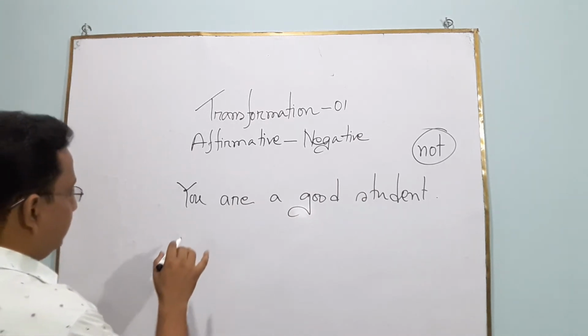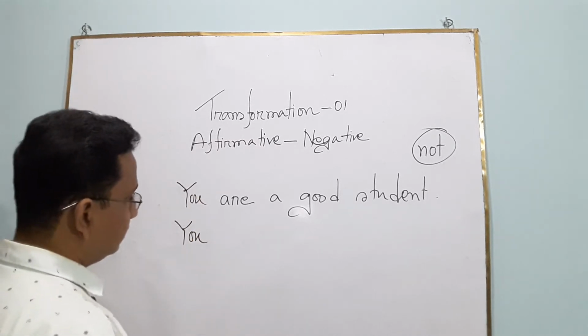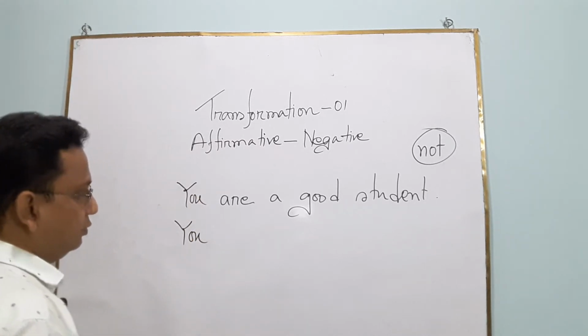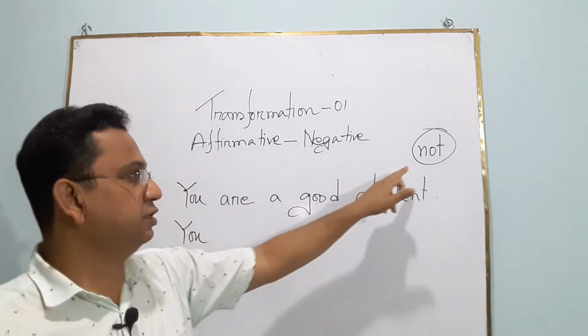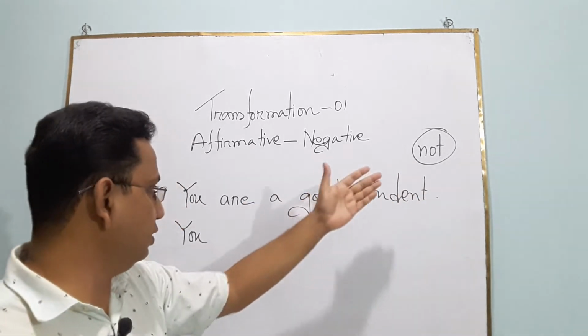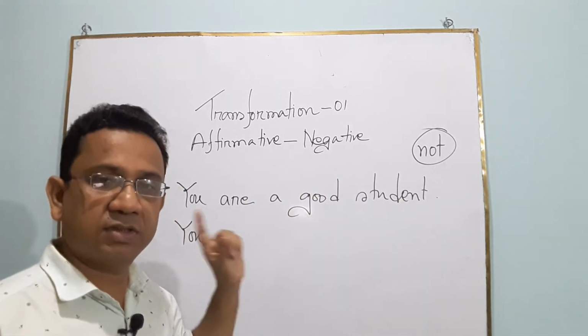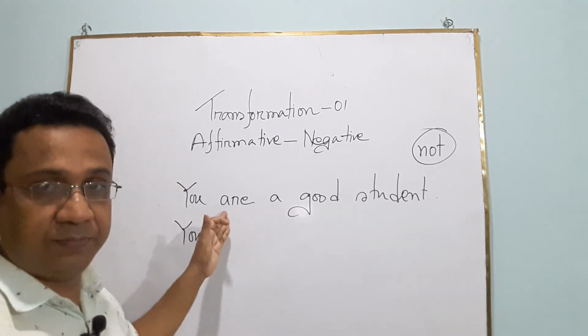Okay? At first, I am writing the subject, and then we will need an auxiliary verb. Without an auxiliary verb, we can't use not. That means if you want to use not, we must have an auxiliary verb. And in this sentence, luckily, we have an auxiliary verb.